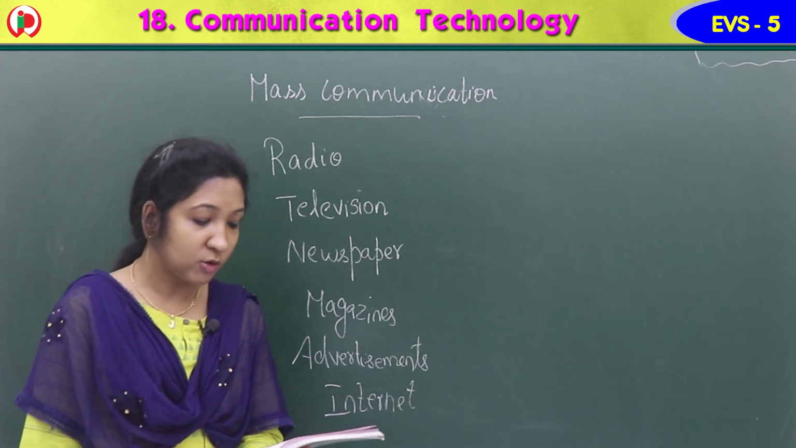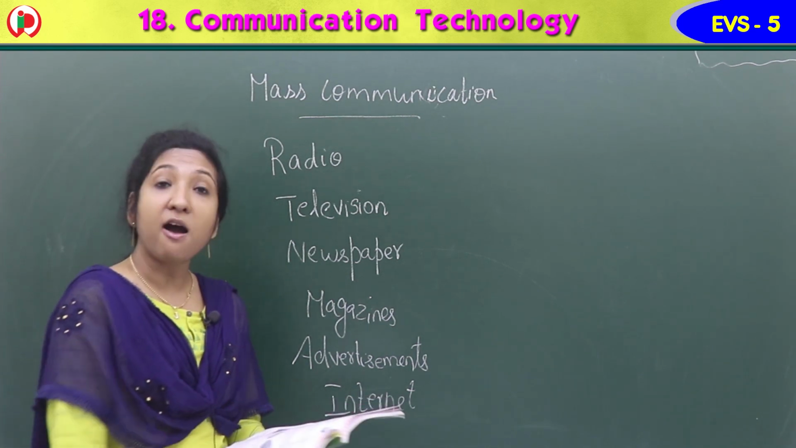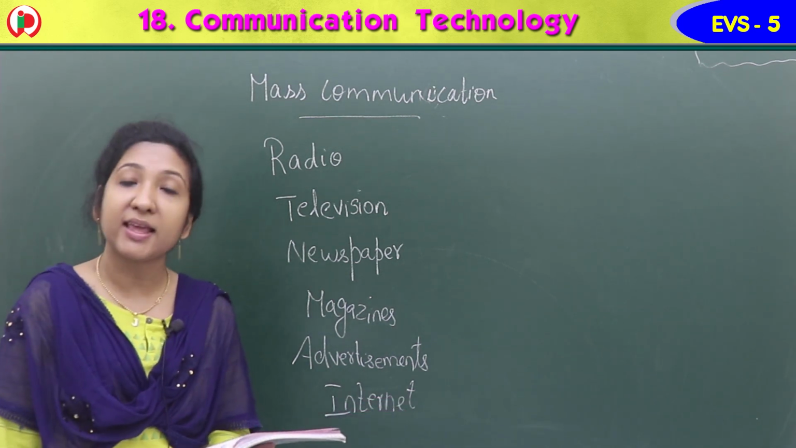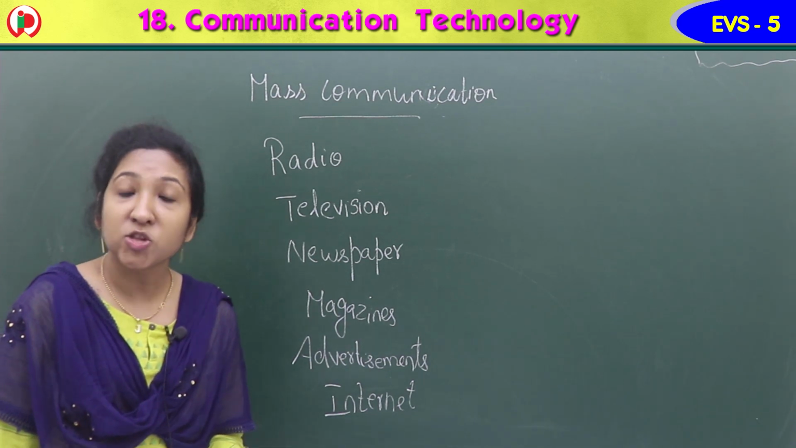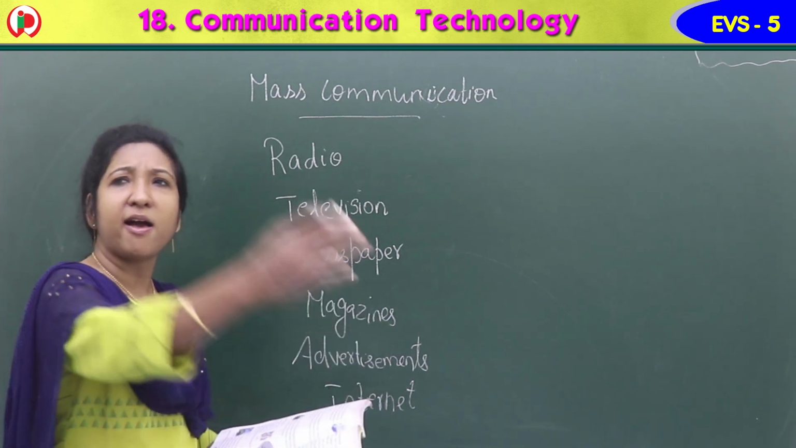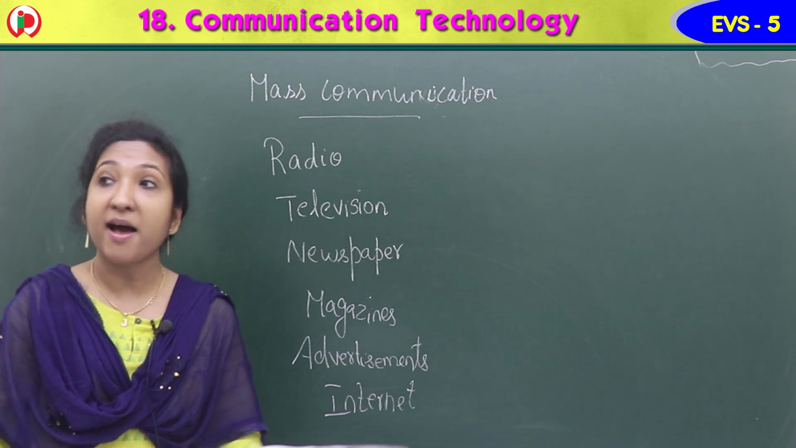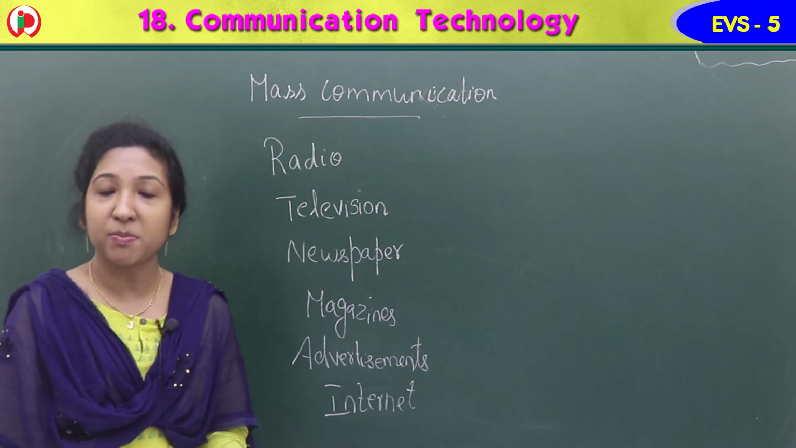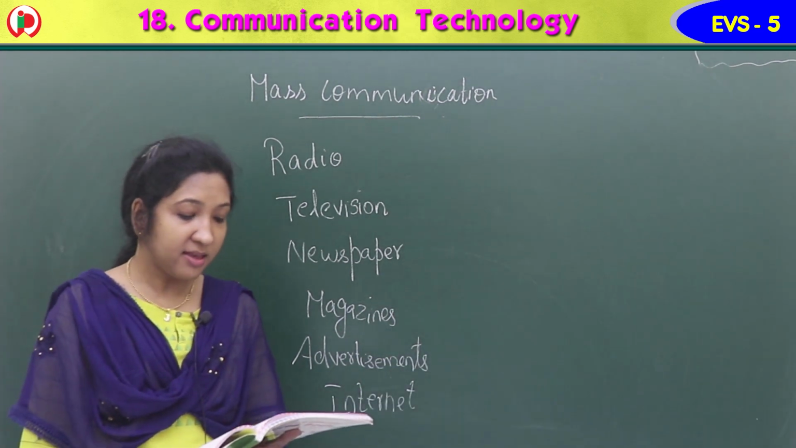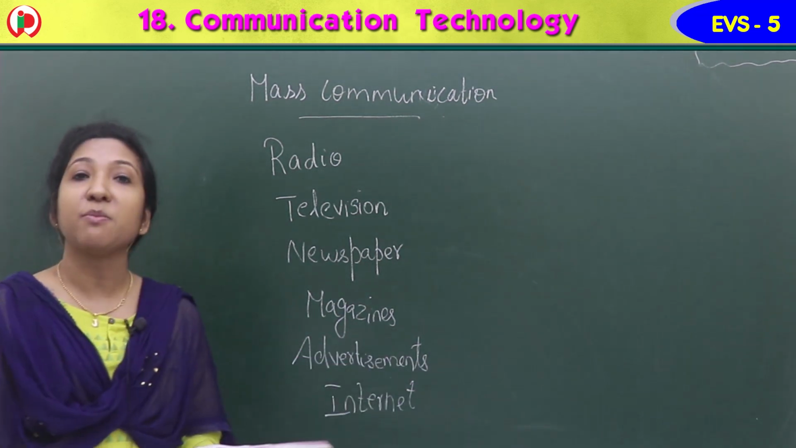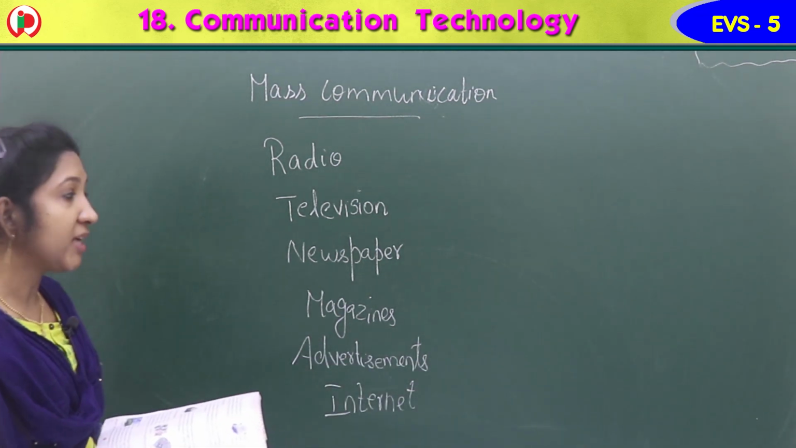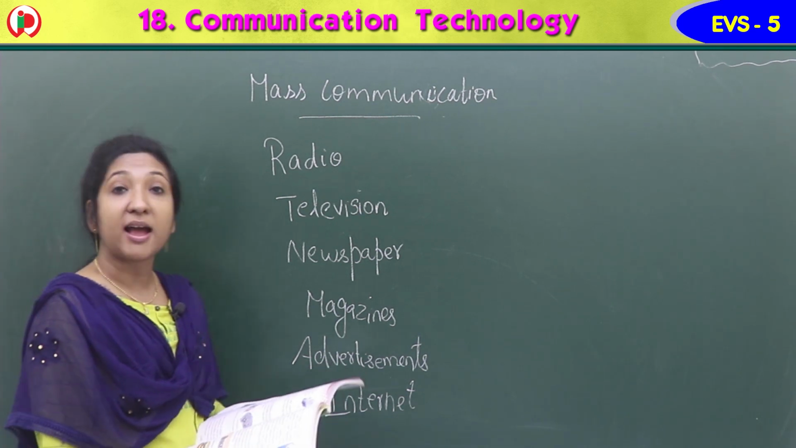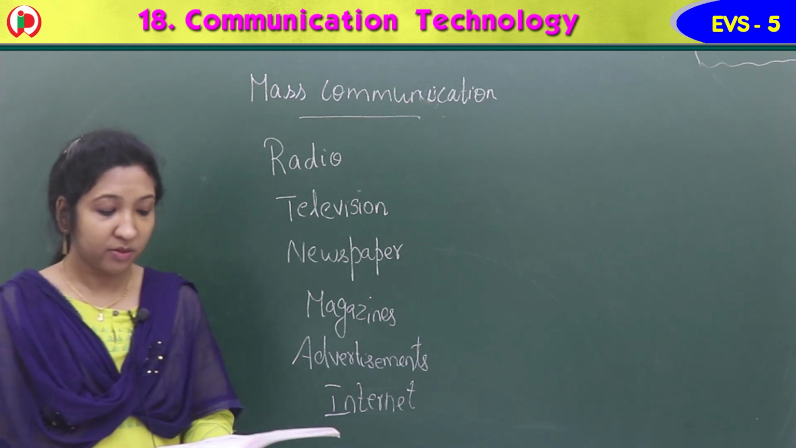Mass communication is used to communicate with a large number of people at the same time. Mass communication is communication that reaches a large number of people. Masses means a large number of people at the same time. These are some examples of mass communication: radio, television, newspapers, magazines, advertisements, internet.